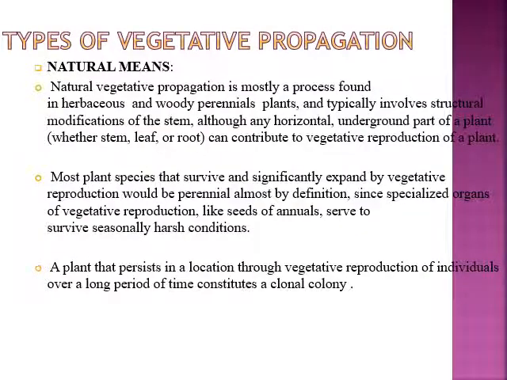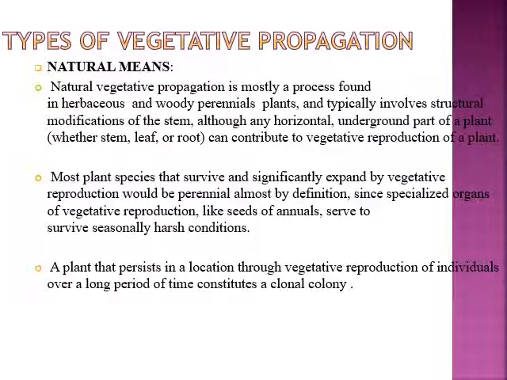Now the types of vegetative propagation by natural means. Natural vegetative propagation is mostly a process found in herbaceous and woody perennial plants, and it typically involves structural modifications of the stem, although it may be a horizontal underground part of the plant. It may be a stem, leaf or root, and it contributes to the vegetative reproduction of a plant. And second, most of the plant species that survive and significantly expand by vegetative reproduction would be perennial, as I already told you by the definition.